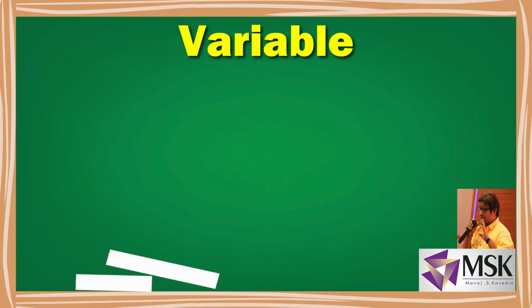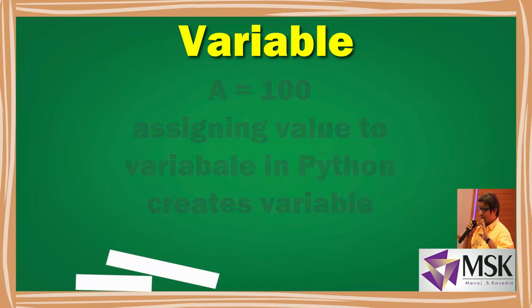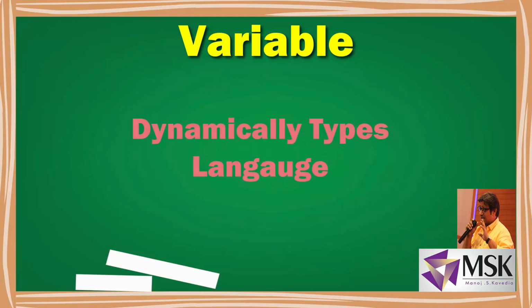In Python, a variable is created the moment you first assign a value to it. Suppose I am writing a equal to 100, then a variable is created. Its memory location is assigned to it and the value is stored in that variable. It's that easy. And since variables get their data type at runtime, Python is also called a dynamically typed language.